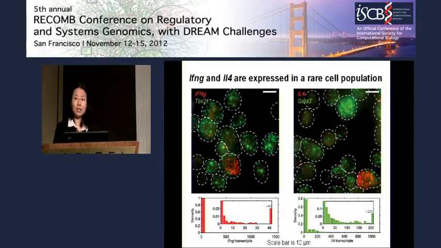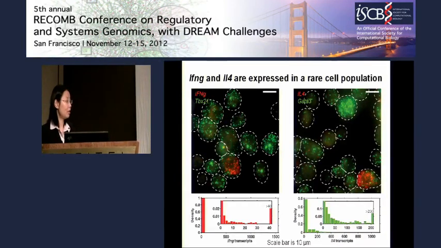So from these images, first, we can see that the transcription factors in green are ubiquitously expressed in many cells. But strikingly, the expression of cytokines such as interferon gamma is essentially off in most of the cells. And it's expressed only in a rare cell population, for example, in this cell. And once it's expressed, it seems to be at a very high level. And below are the histogram, and we see similar results for IL-4 expressed in a rare cell population.